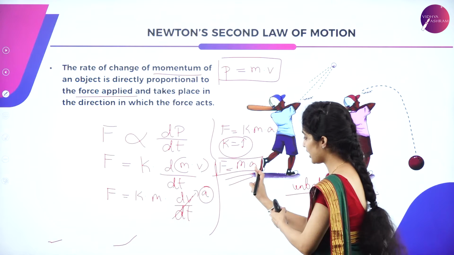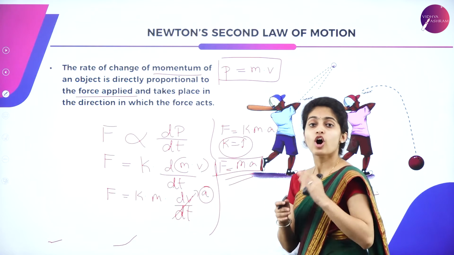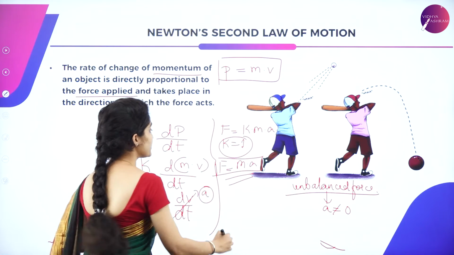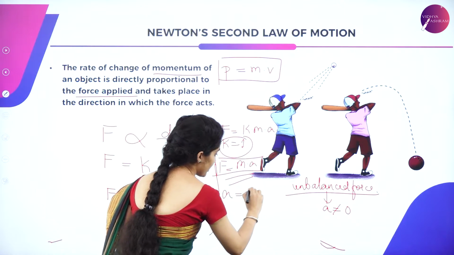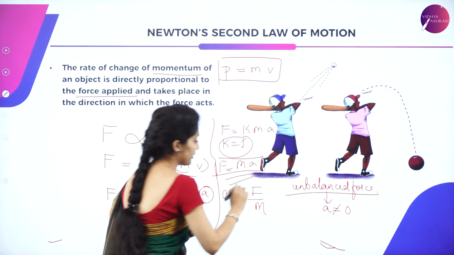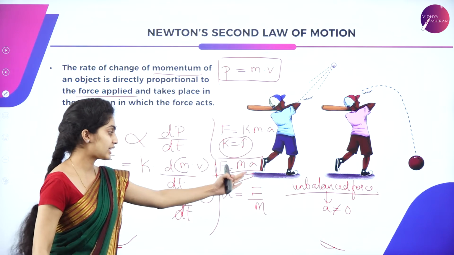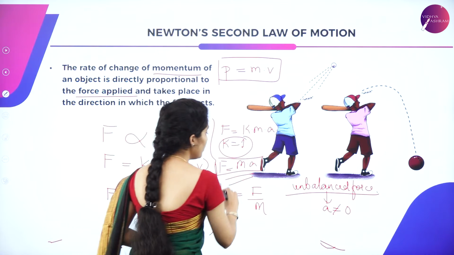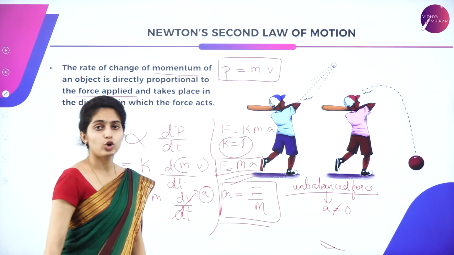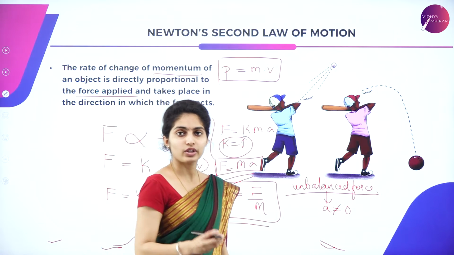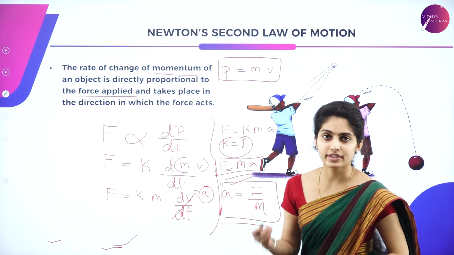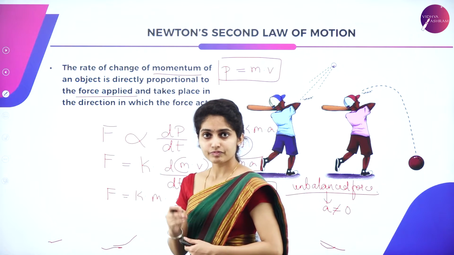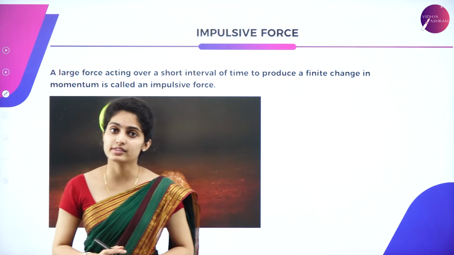And it depends inversely on the mass of the object. Acceleration is equal to F by m, or mass is equal to F by a. That is all about Newton's second law of motion, which is about change of momentum with the application of a force. So now you have got impulsive force.